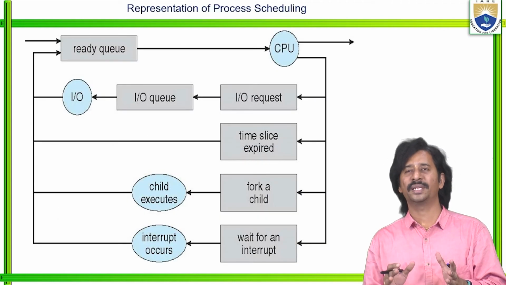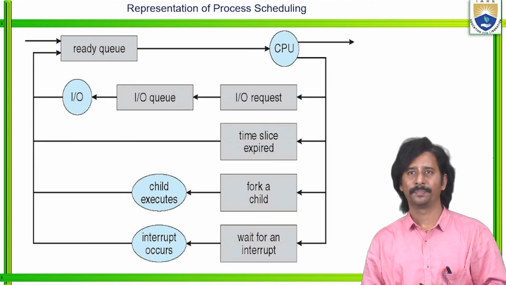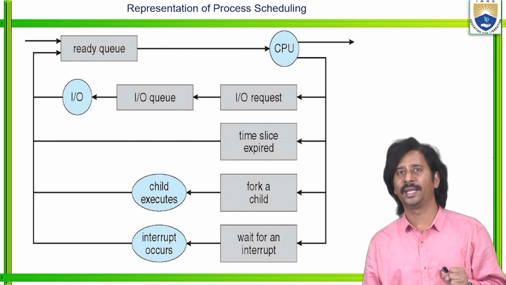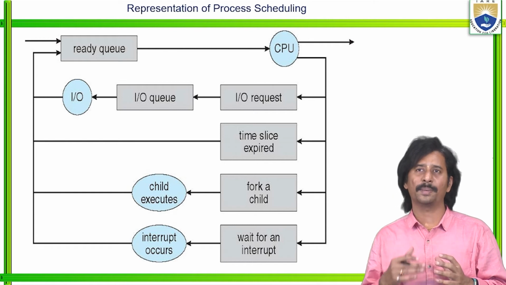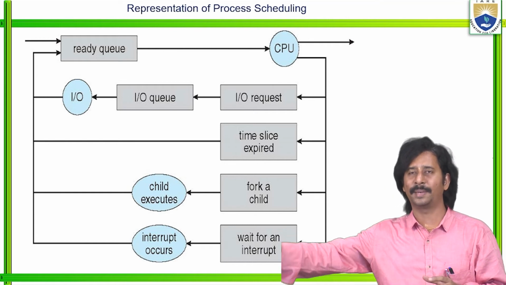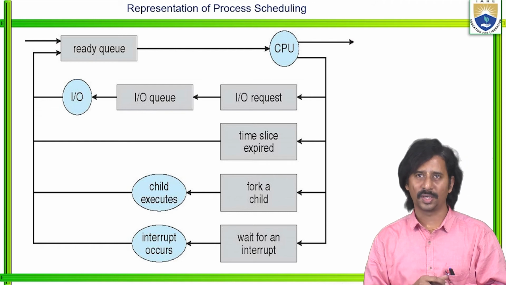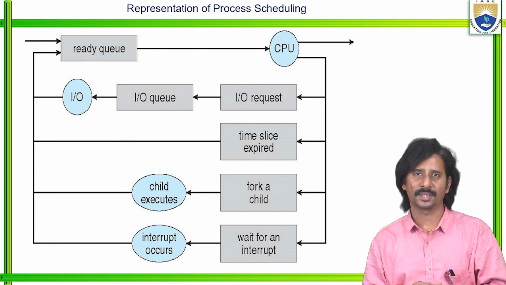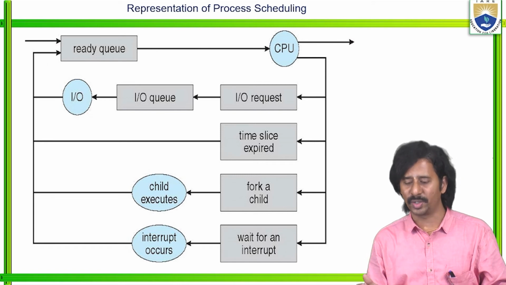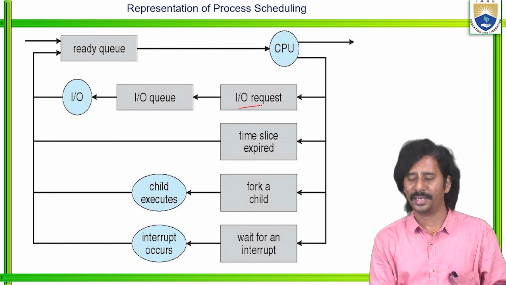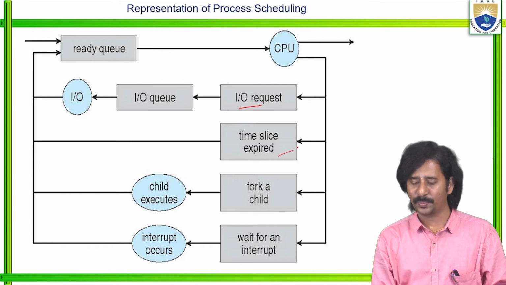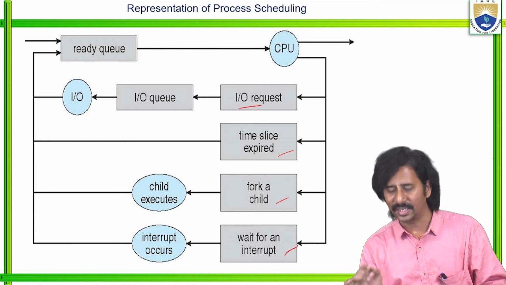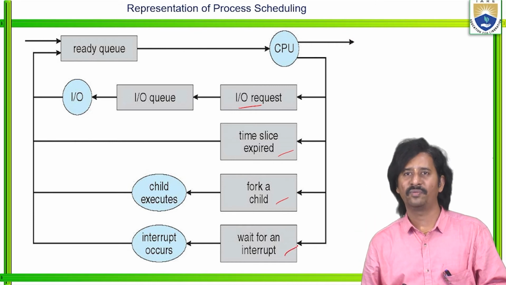Now, how is the representation of each and every process scheduling done, right? See, first of all, each and every process enters into the ready queue. So whenever a particular process enters into the ready queue, automatically the processor fetches that particular process, and the processor is ready to execute it. How is the processor going to execute, either with the help of an input output request or time slice expired, or in some operating systems we can call it fork a child as well as wait for an interrupt.